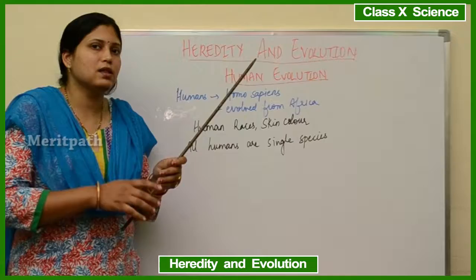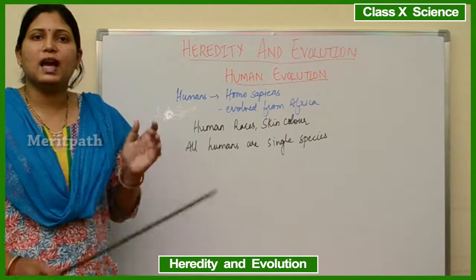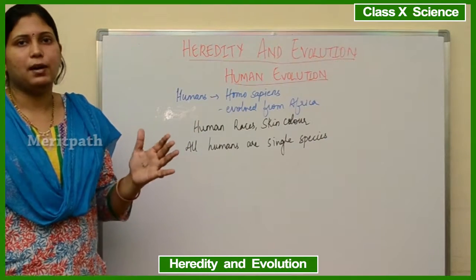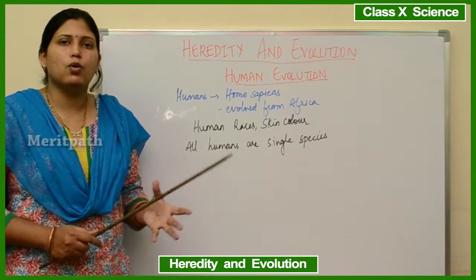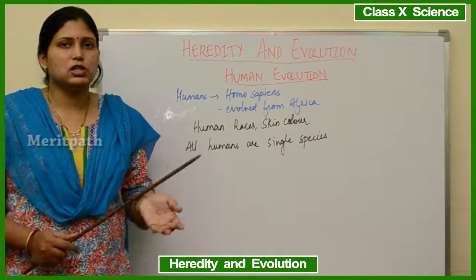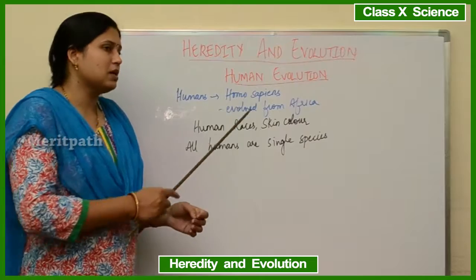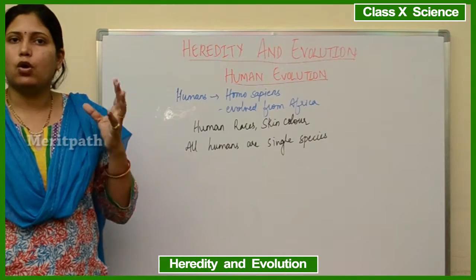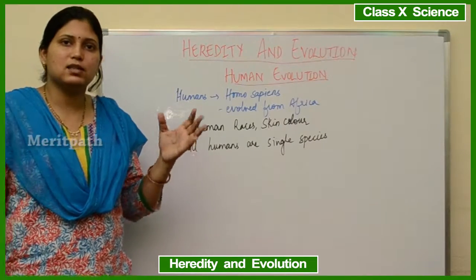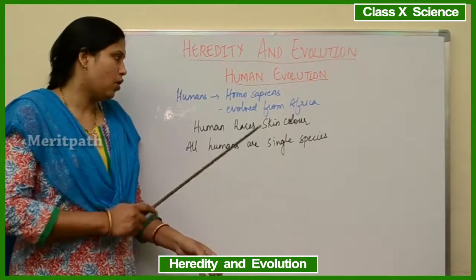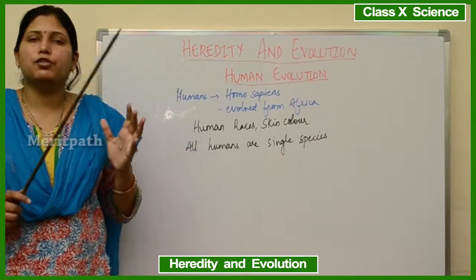Other than Homo sapiens, earlier there were Homo neanderthals, but later they also got extinct, and the only living species of human beings now is Homo sapiens. And the human ancestor is always from Africa. So all human beings have evolved from Africa.